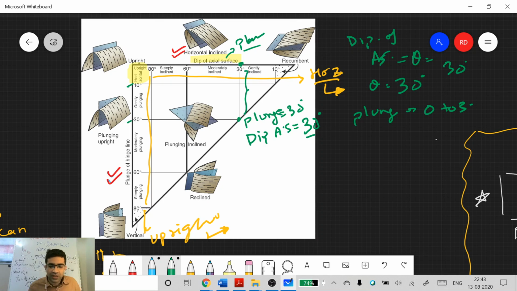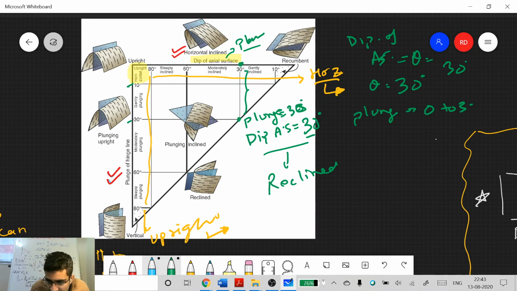You see, plunge can vary between 0 degrees to 30 degrees. If plunge is 0 degrees, we call it a horizontal fold. And if the dip of axial surface and plunge are the same, this is a special kind of fold. What do we call this type of fold? We call it reclined.